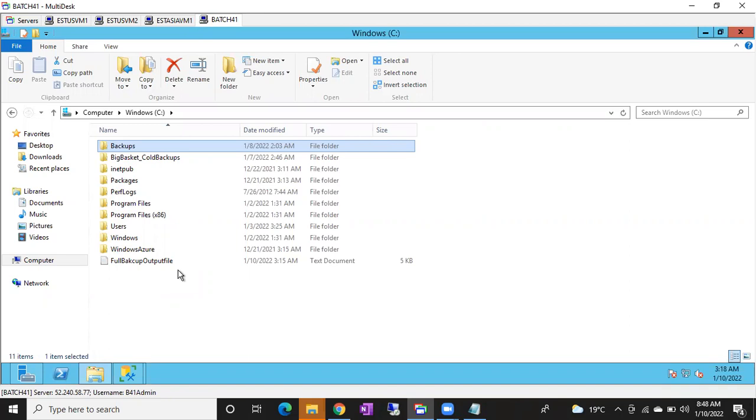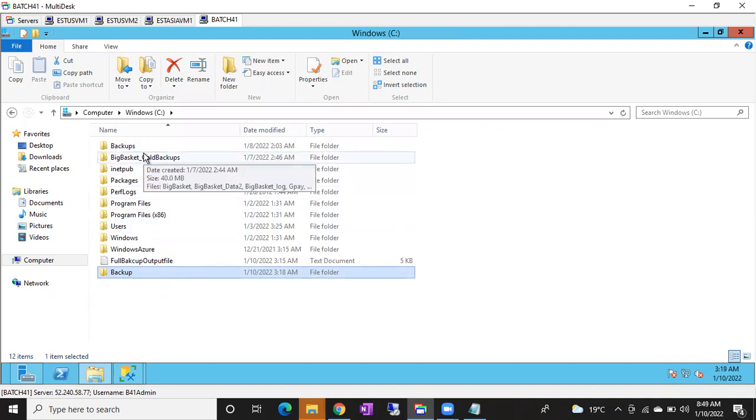Can anyone tell me how to fix this? Multiple ways we can fix it. What are the ways? Either change the name of the backups folder to backup, or create a new folder. Or in the query itself, we can change the path. Very good, three ways we can fix it. One is go to the query and remove that backups part, and it will go to the default location. Otherwise, add the backups folder in the query itself. Instead of backup, add S and it will go to this folder.